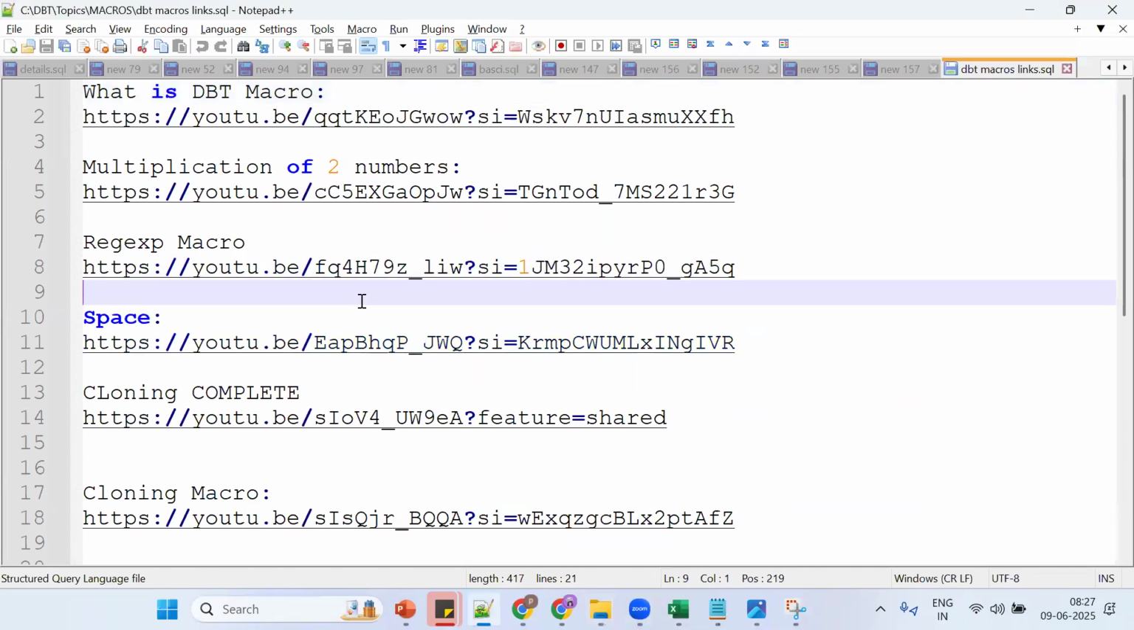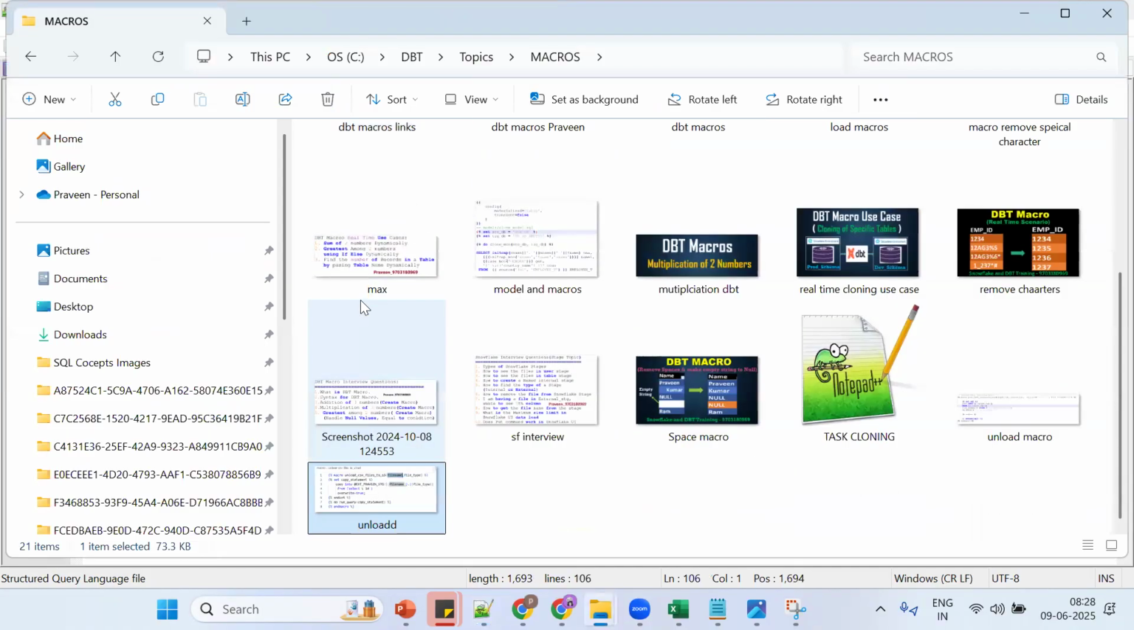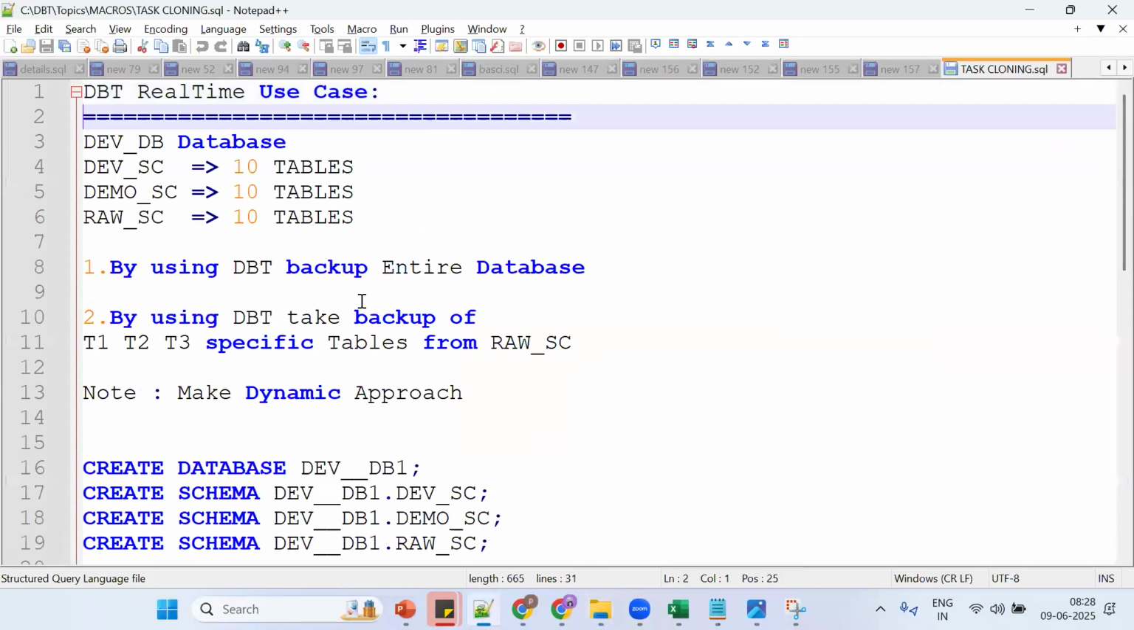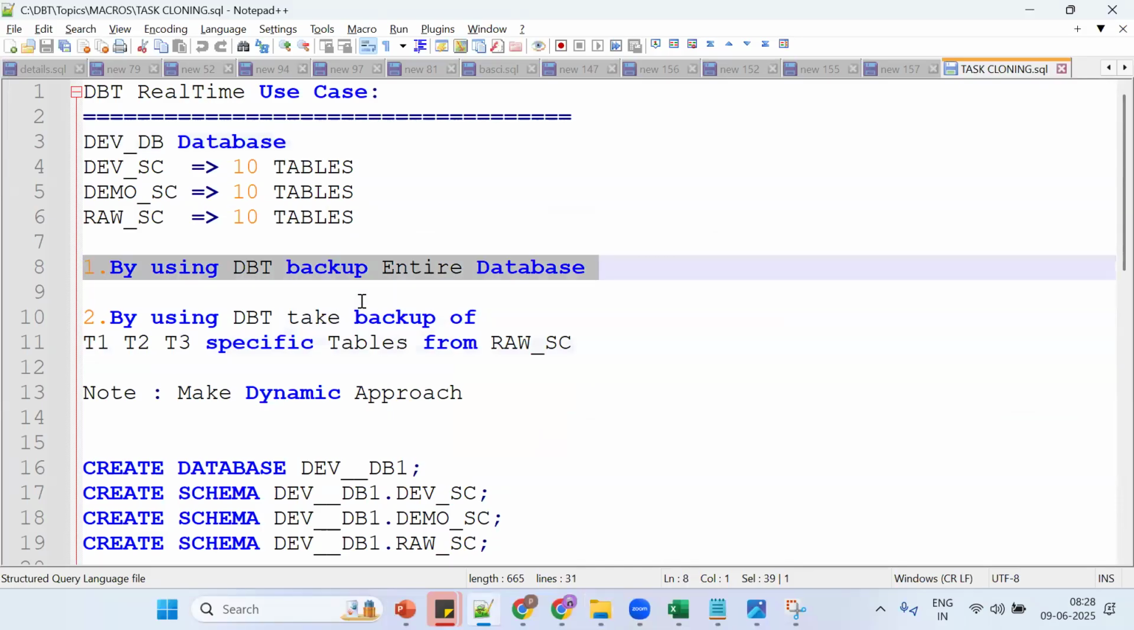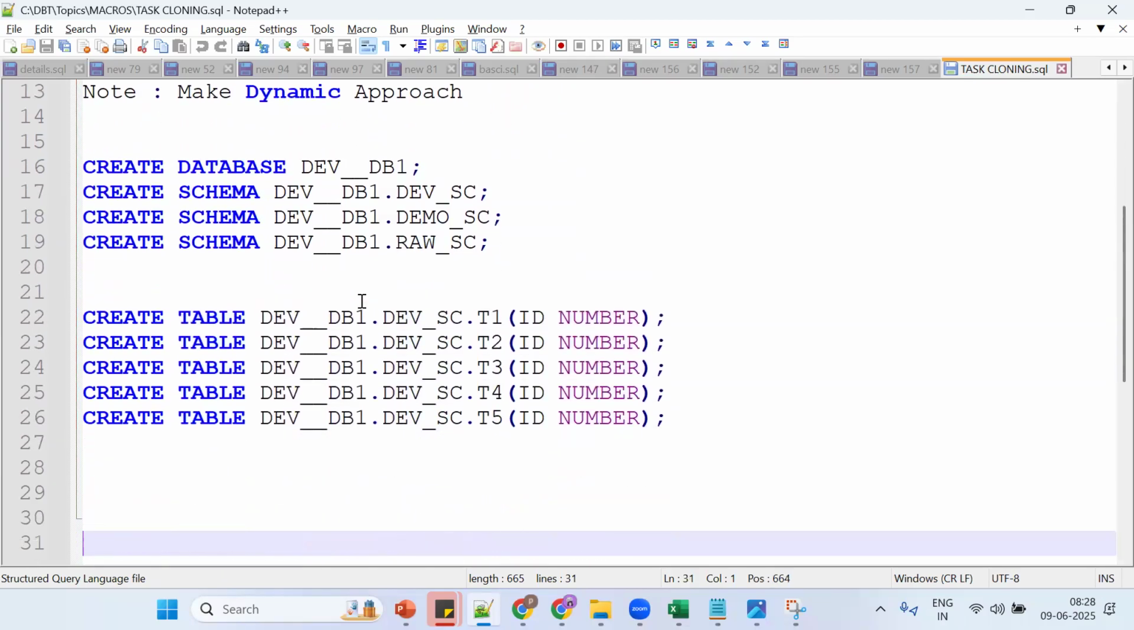Clone. By using the clone concept. Okay, one second. So by using DBT, I want to do the entire thing. Cloning is fine. In DBT, how do we perform this cloning? By using what concept? Macro. Macro name.